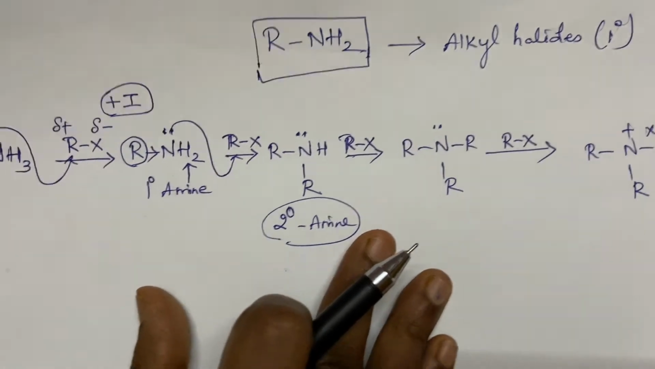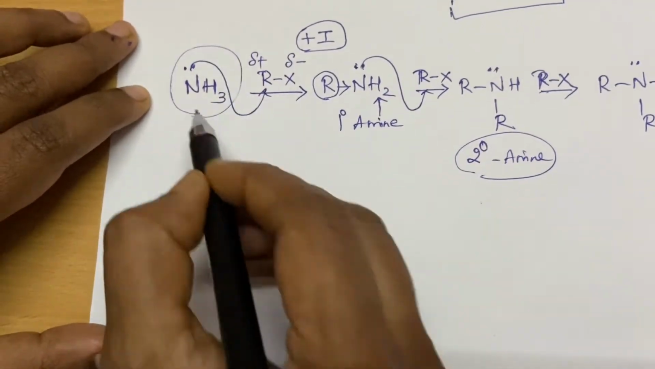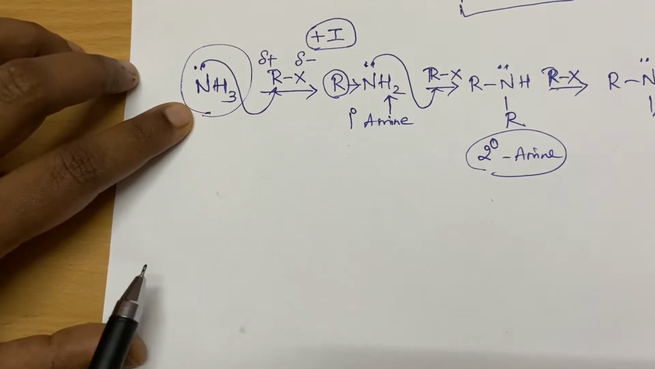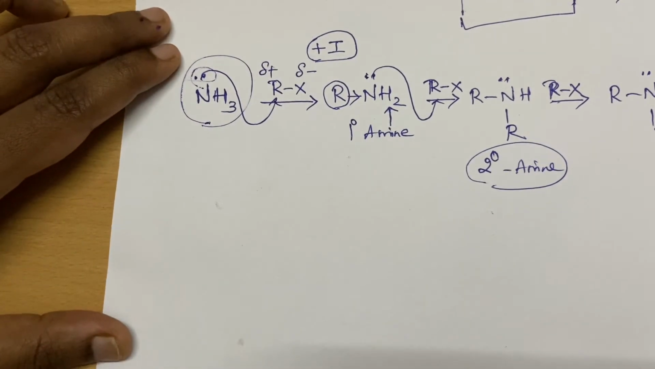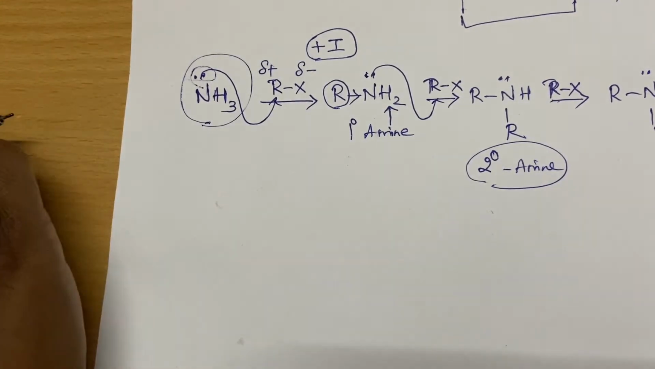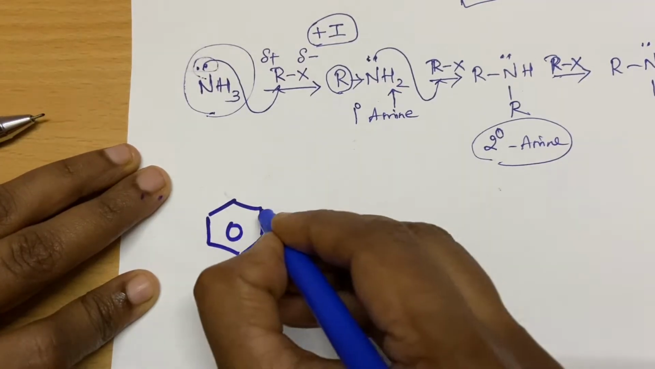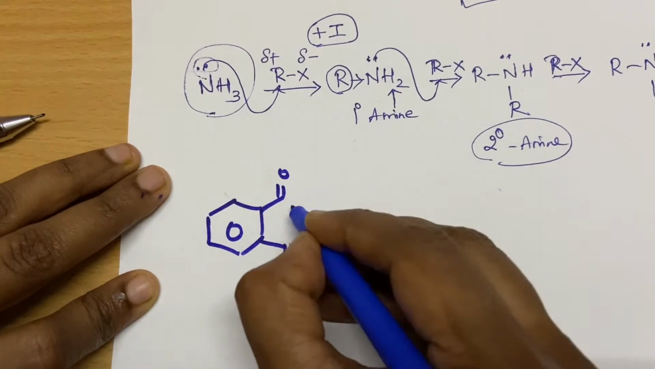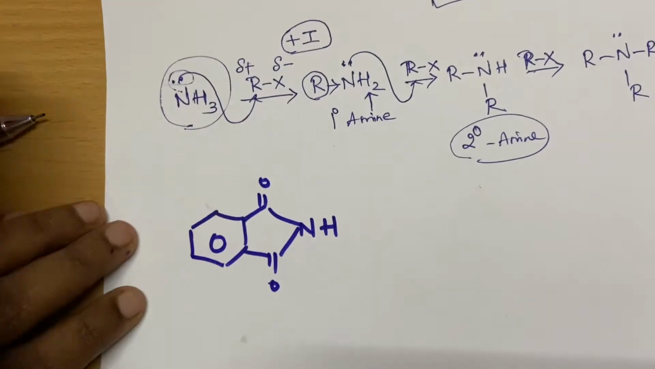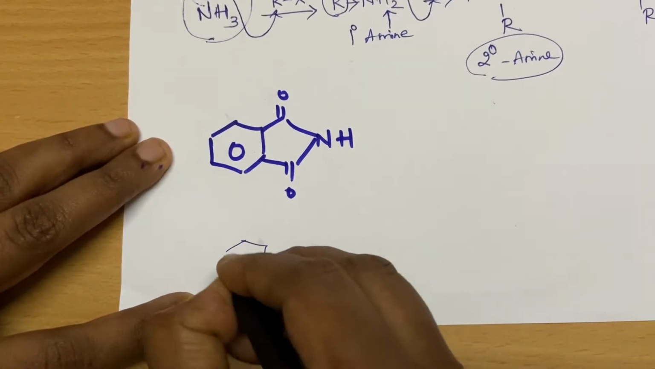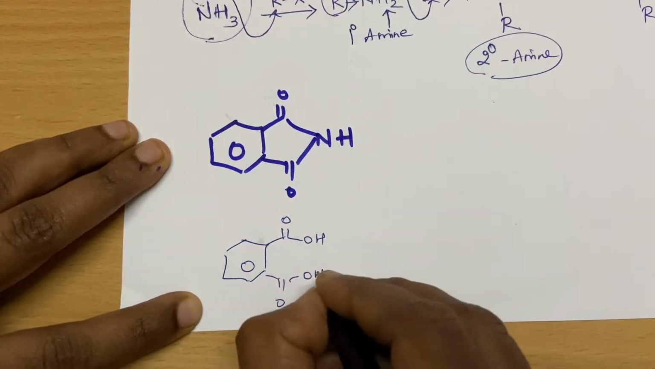So Gabriel had a brilliant idea. What is the problem with ammonia? It is very much activated. The lone pair on the nitrogen is very much available. So what we have to do is introduce some electron withdrawing groups. Here in this reaction we are taking a phthalimide, which is derived from phthalic acid. The name has come from phthalic acid. It is an imide of phthalic acid.